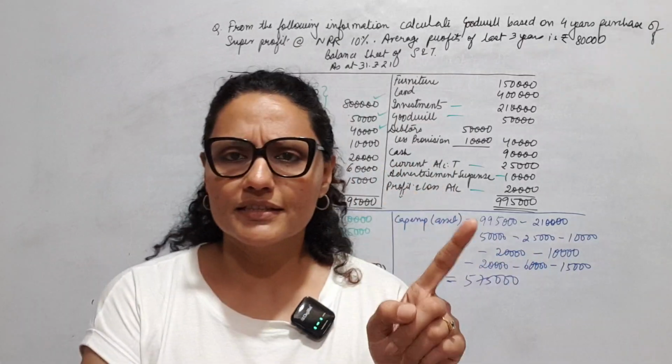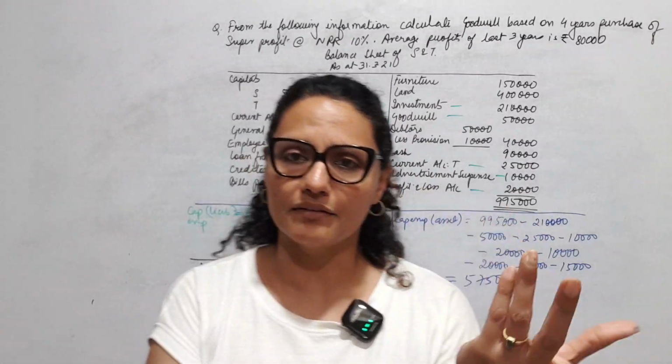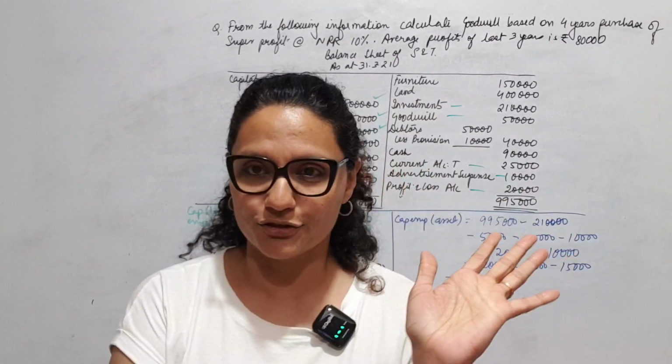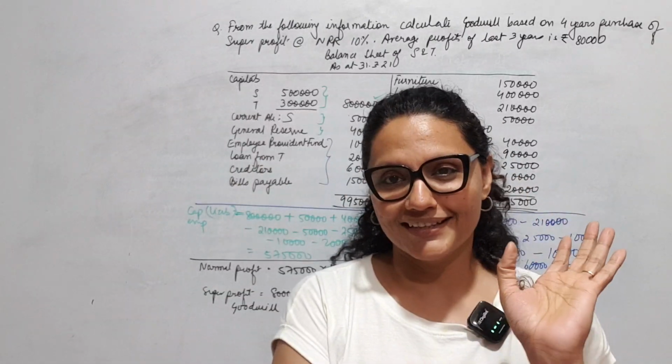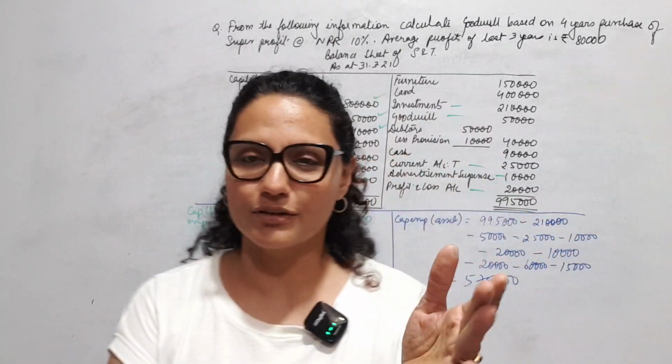Okay. So we are just left with the last part of this. One more video: capitalization of average profit and super profit. Bas, finish. So till now, I hope everything is clear and I hope you will note it down and solve related questions from the book.